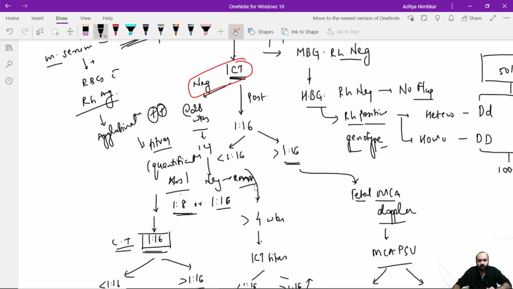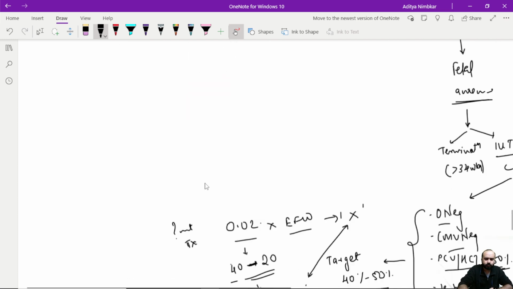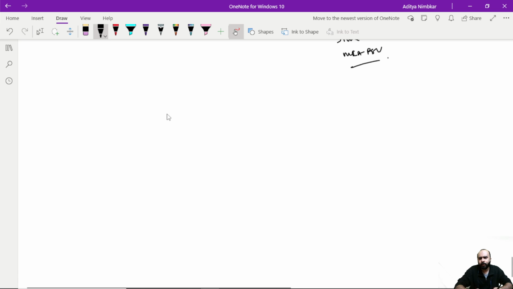RAADP is basically routine antenatal anti-D prophylaxis. So अगर negative आता है बार बार, then she is a candidate for anti-D injection. 28 weeks पे देना है. A bit of discussion on anti-D as well यहाँ पे. Anti-D,